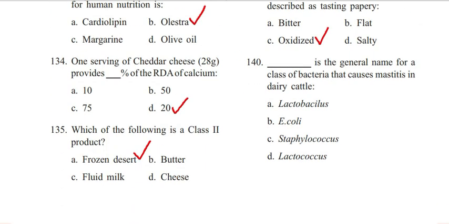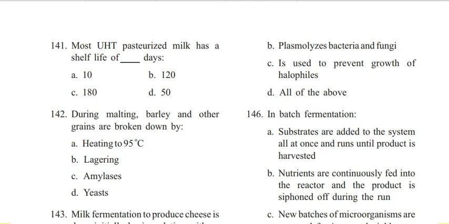Next question 140. Dash is the general name for a class of bacteria that causes mastitis in dairy cattle. Lactobacillus, E. coli, Staphylococcus, Lactococcus. Answer is C, Staphylococcus. Next question 141.